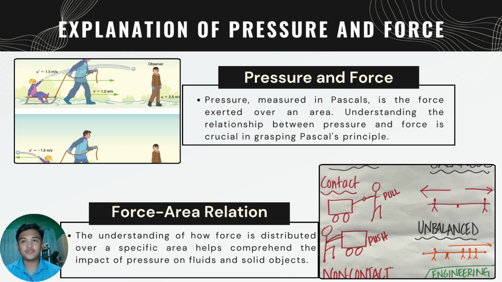Other explanation of Pascal's principle: a force can be a push or a pull. When a force is exerted on an object, it can change the object's speed, direction of movement, or shape. Pressure is a measure of how much force is acting upon an area. Pressure can be calculated using the equation pressure equals force over area.